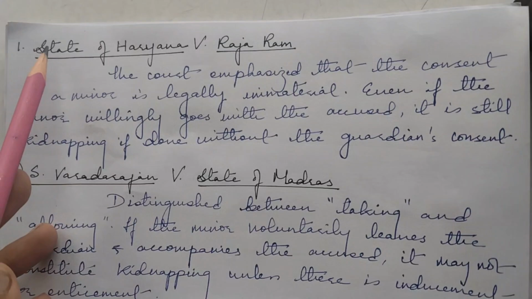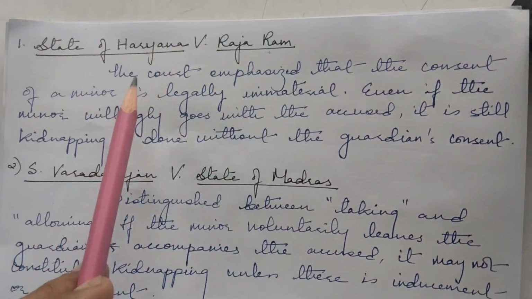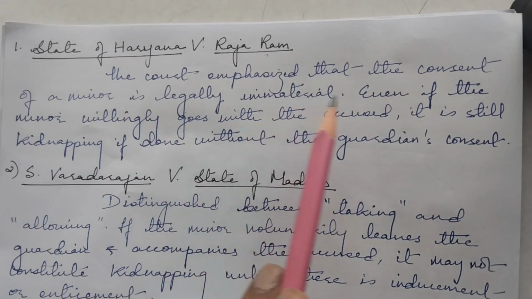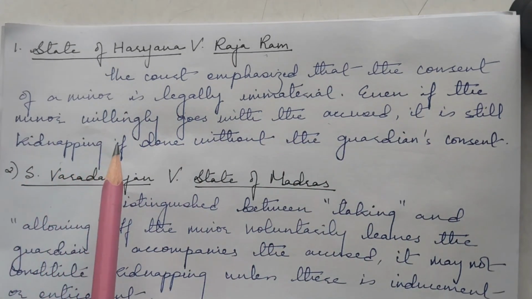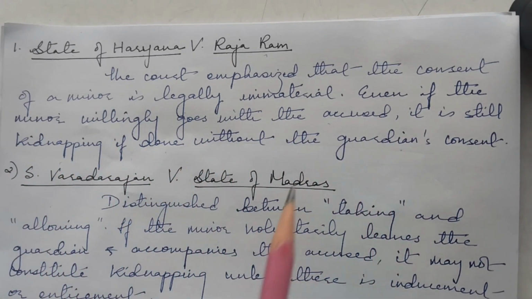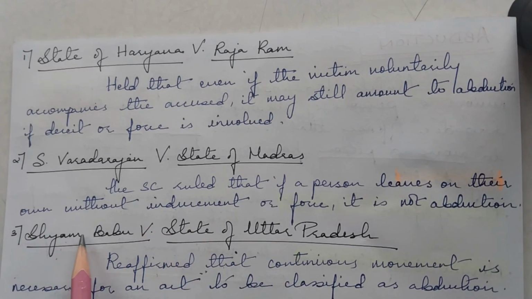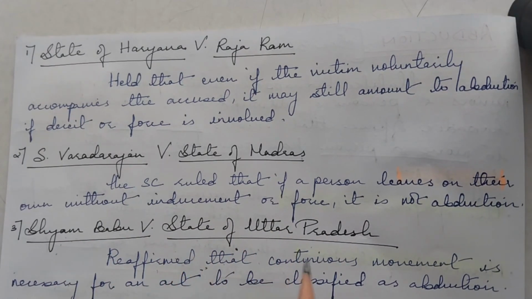That is abduction for murder, abduction for ransom, etc. Let's see one case law of kidnapping. It is State of Haryana versus Rajaram. So here the court emphasized that the consent of a minor is legally immaterial. Even if the minor willingly goes with the accused, it is still kidnapping if done without the guardian's consent. And the case law for abduction would be Syam Babu versus State of Uttar Pradesh. So here the court reaffirmed that continuous movement is necessary for an act to be classified as abduction. So continuous movement should be there.